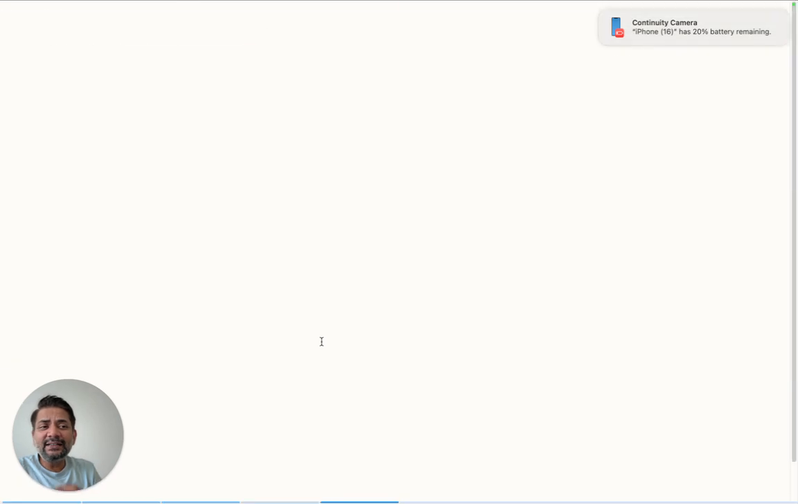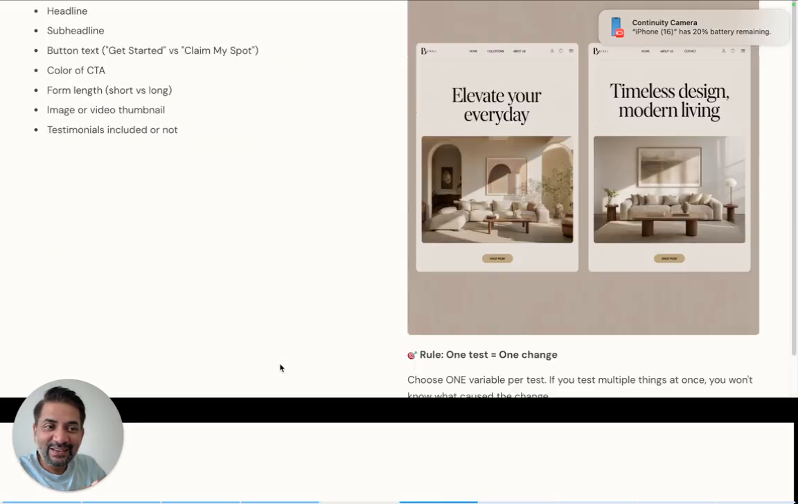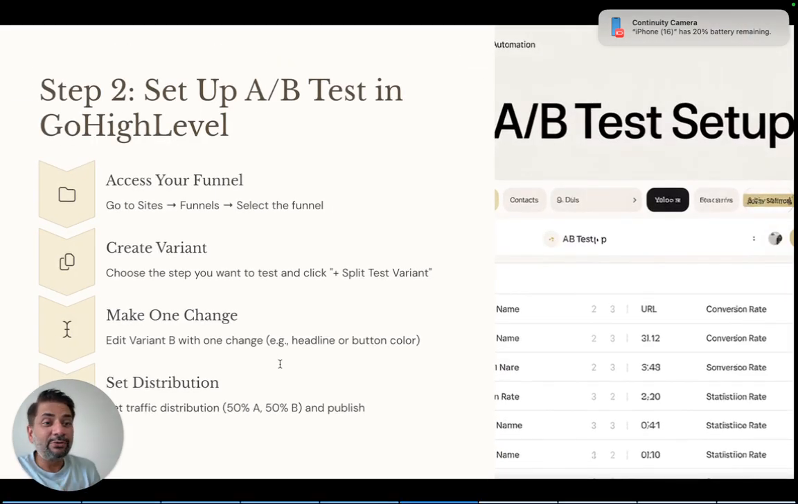Step 1. We understand what to test. Now you don't need to change everything. Start with the headline, the subheadline, the button text, the color of the CTA, the form length, the image or video thumbnail, testimonials included or not. Now, you have to choose one variable per test. If you test multiple things at once, you won't know what caused the change. So the rule of A/B testing is one test equals one change. Now that you know this, let's find out how to set this up.